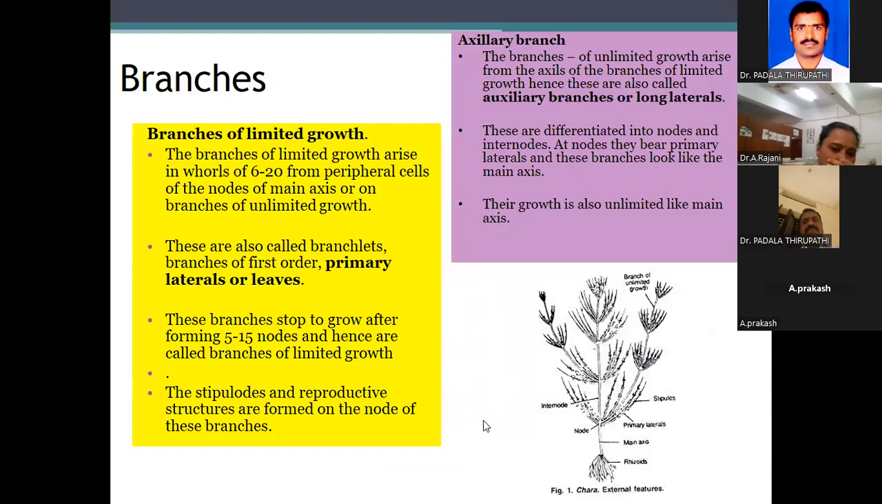See, one second. This is the Chara plant or Chara thallus. See, this is the main axis, just like a tree-like structure, no? But it is visible, macroscopic. This is the plant body or external feature of Chara. This is the main axis and branches are there. Each and every branch contains nodes. See, this part is node, this part is node, and in between nodes is called internodes. And next part is the branches; rhizoids are also present. These rhizoids help in attachment to any substratum.